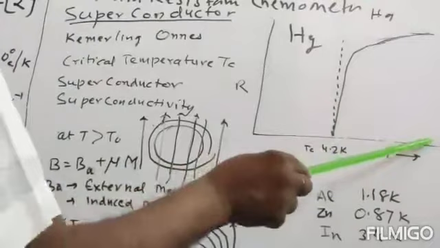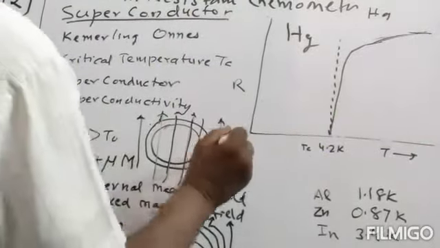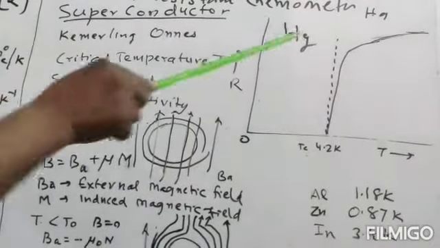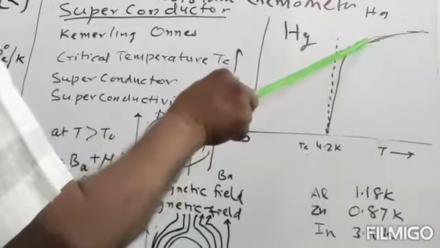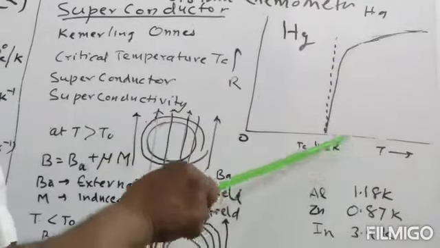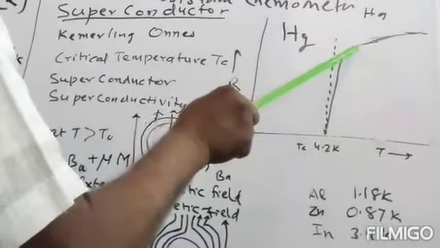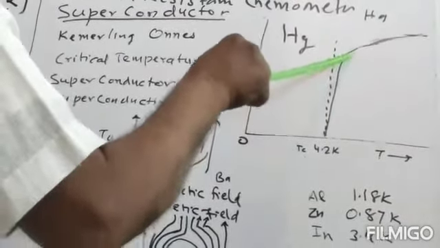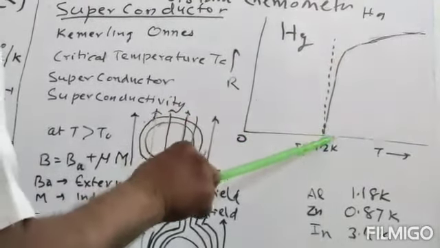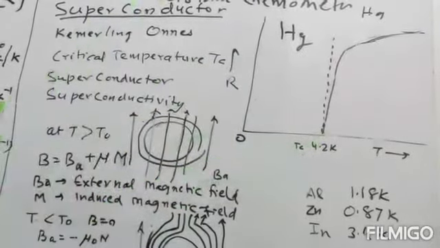Now as the temperature is decreasing, and the temperature is very small and in Kelvin, we find the resistance. That resistance is continuously decreasing, but decreasing slowly as temperature decreases. But at this temperature, which is 4.2 K, known as the critical temperature, the resistance of the mercury decreases suddenly from this value to 0. And this mercury will be a superconductor.